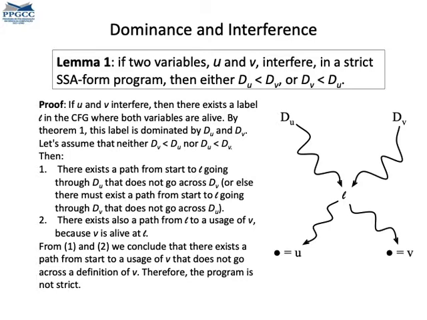Basically, if two variables interfere, then there exists a program point in which both are alive. That's the definition of interference. We call this program point L. The rest of the proof follows by a reduction to absurdity. Just imagine that neither definition point dominates the other. It's easy to find a path to L without going over the definition point of these variables. And then the program would not be strict, like we did in the first theorem.